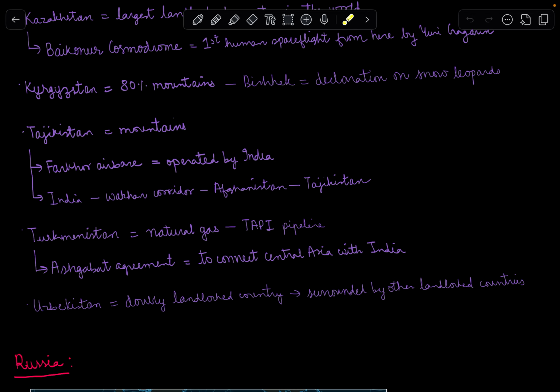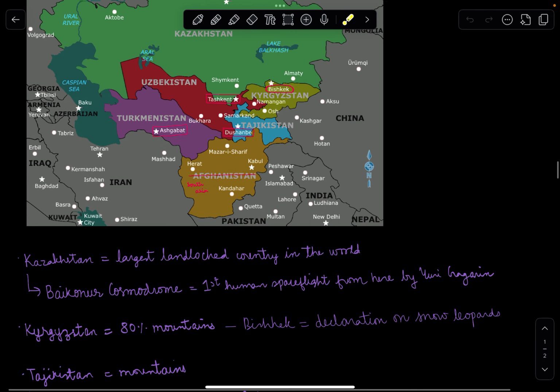So we could see that towards the route of Tajikistan, how could India go to Tajikistan? India could access the Wakhan corridor, then move to Tajikistan.